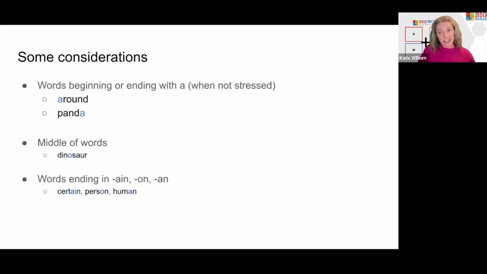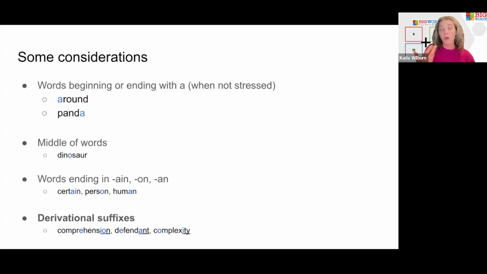And then there are lots of suffixes that either make the schwa sound themselves, or when added, make the base word into a schwa sound, which we're going to get into. So here we have ain, on, and an. These are just endings. Certain, person, human. And then we have derivational suffixes, which is where we really want to place our emphasis, as that's what we're teaching our students. So we've heard the word comprehension a lot. And here there's multiple schwa sounds.